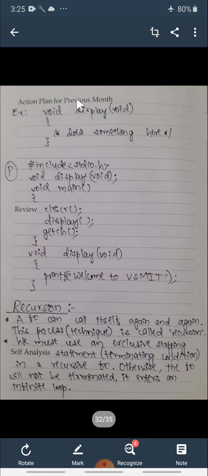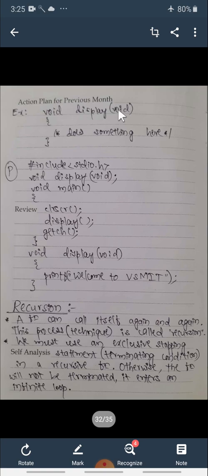So we can write void in both places, the first void to indicate that this display function is not returning any value to the calling function, and this void is indicating that this display function does not receive any values from the calling function.